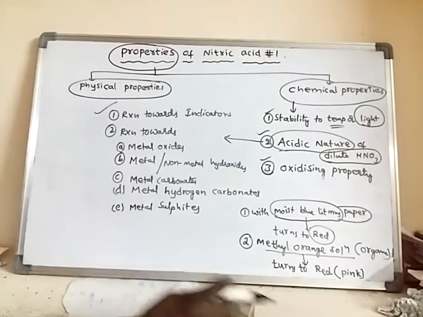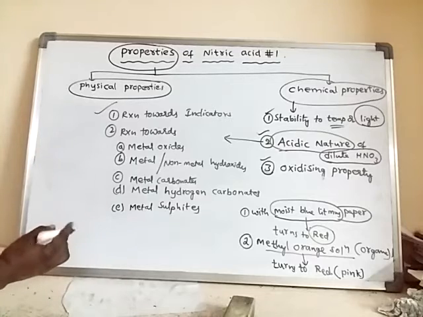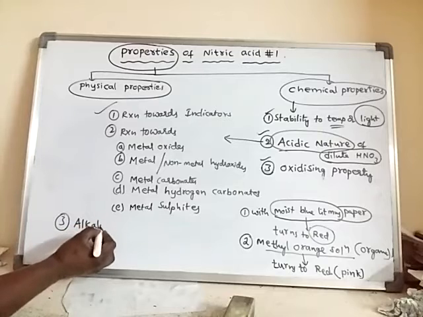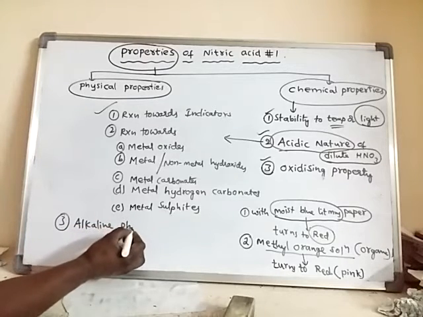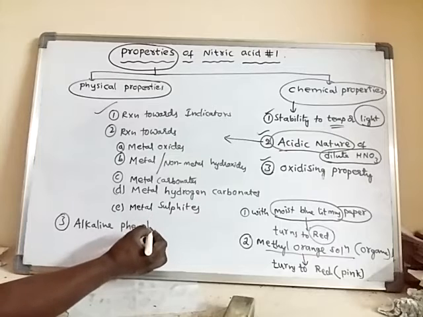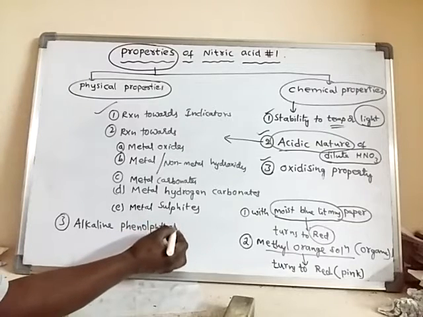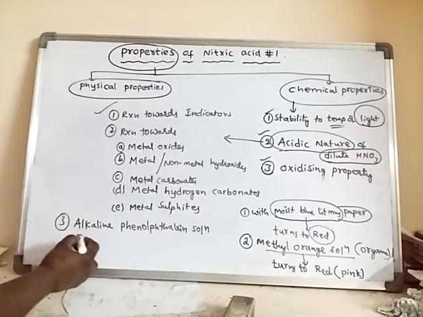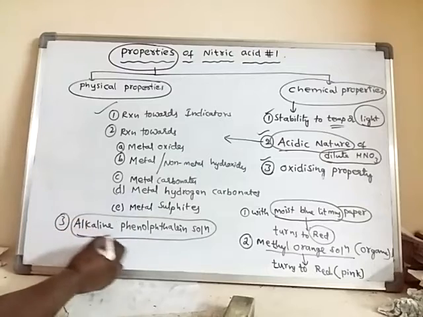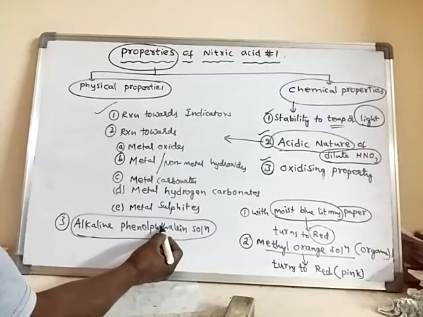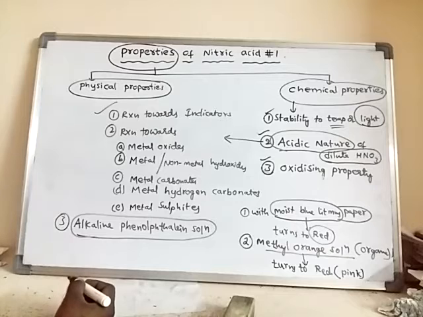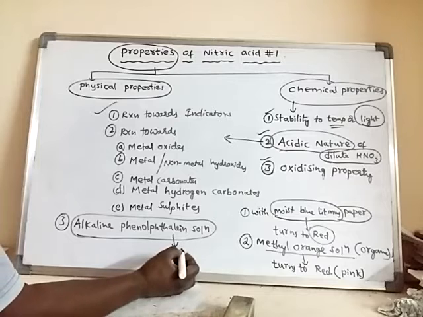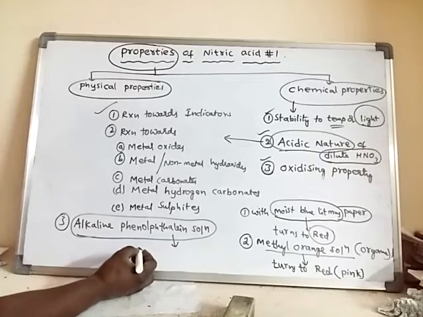And one more indicator is alkaline phenolphthalein solution. See this alkaline phenolphthalein solution, generally we call it phenolphthalein. Alkaline phenolphthalein solution is pink in color. Originally it is pink color.